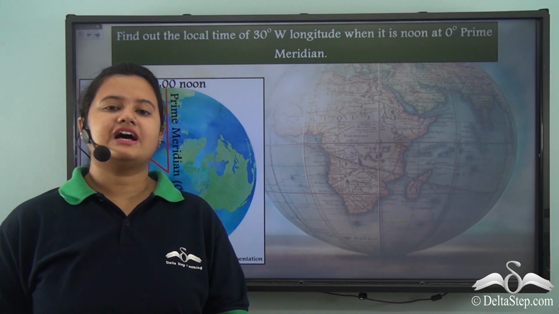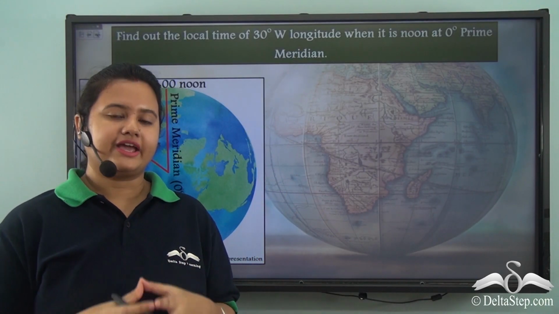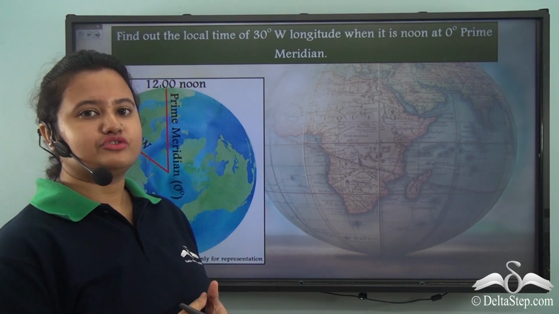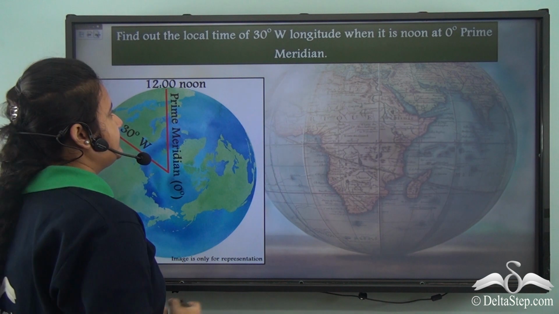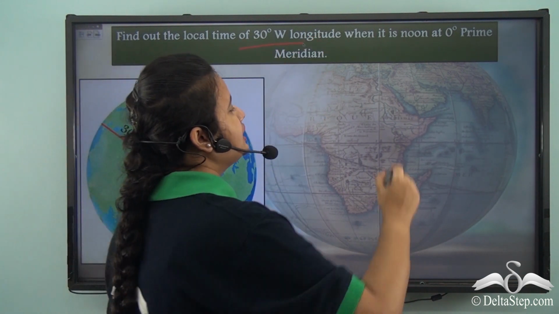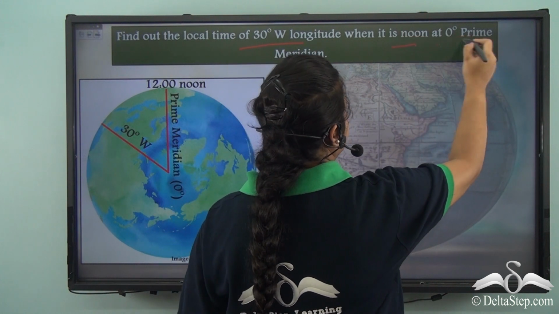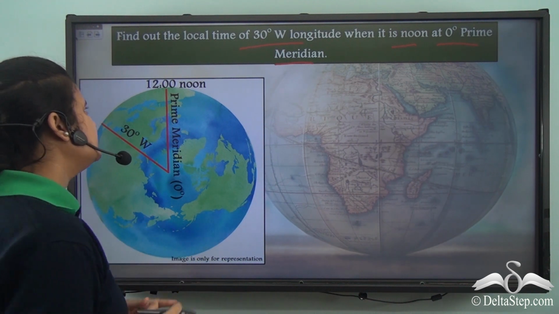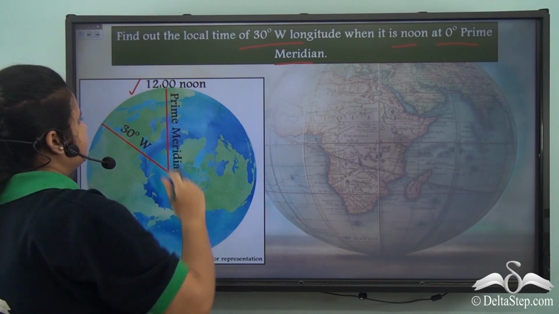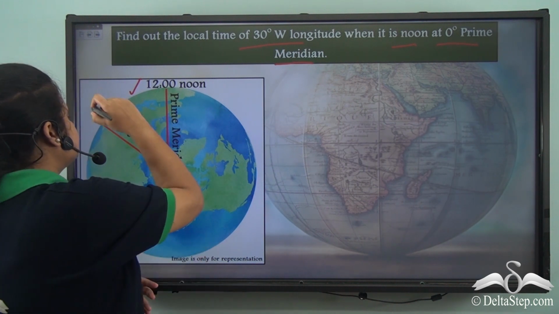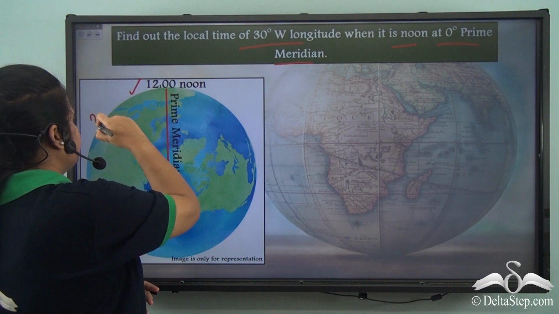So this is our first numerical on calculating local time of a place. Here we have to find out the local time of 30° west longitude when it is noon at 0° meridian. So the time corresponding to prime meridian is 12 noon. We shall now find out the time corresponding to 30° west longitude.